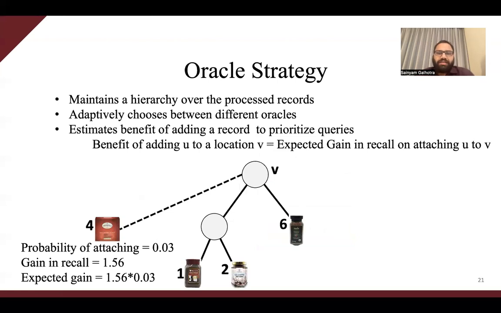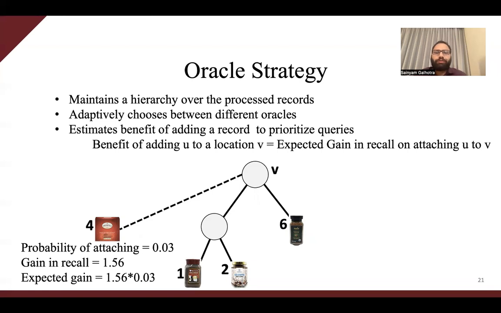The Oracle strategy stores a set of processed records and maintains a hierarchical representation over these processed records. The records are processed in decreasing order of expected gain, and the Oracle strategy adaptively chooses the type of question asked based on a benefit notion.